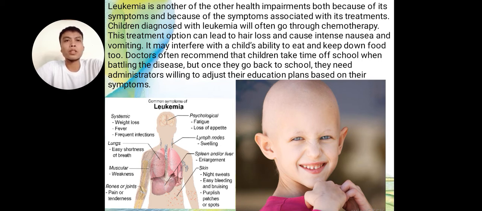This treatment option can lead to hair loss and cause intense nausea and vomiting. It affects the child's ability to eat and keep down food too. Doctors often recommend that children take time off school when battling the disease, but once they go back to school, they need administrators willing to adjust their education plan based on their symptoms. So, mana yung kas mga leukemia. Yung mga wala ng buhok, mga lagas, that is leukemia.